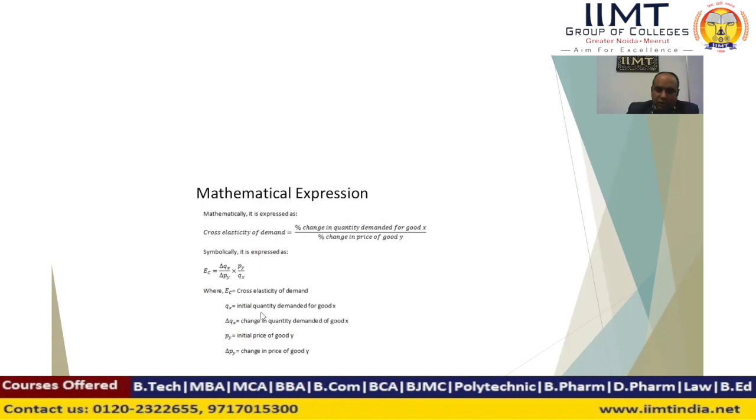QX is the initial quantity demanded for good X. X is the commodity and Q is the quantity demanded. Delta QX is the change in the quantity demanded of good X, and PY, where Y is another commodity. The second commodity is called Y. X and Y are related or unrelated. This is the explanation of cross elasticity of demand. PY is the initial price of good Y, and delta PY is the change in the price of good Y.